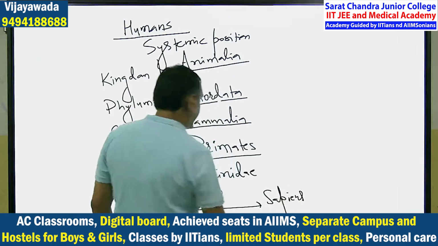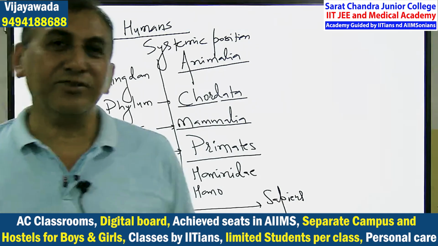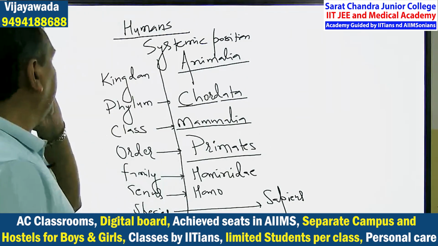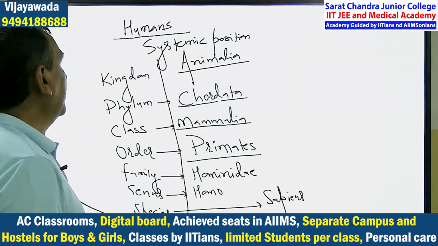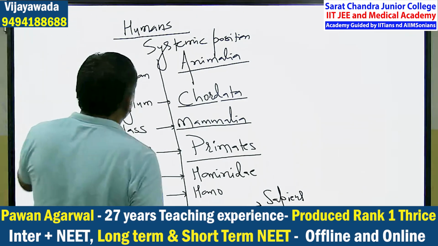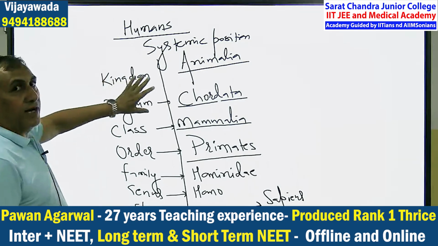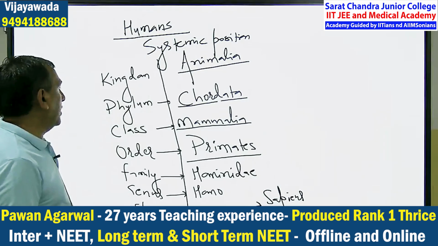So I think now you are happy. I asked this question to you, you asked this question to me. So I have written on the board systemic position of human beings. Kingdom Animalia. We are included in animal kingdom. Phylum Chordata, because we are having notochord.